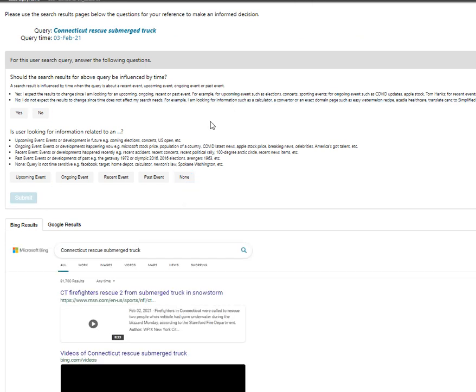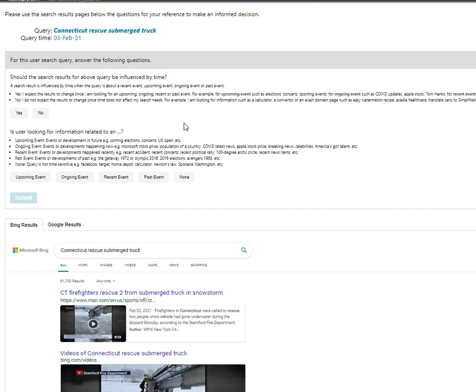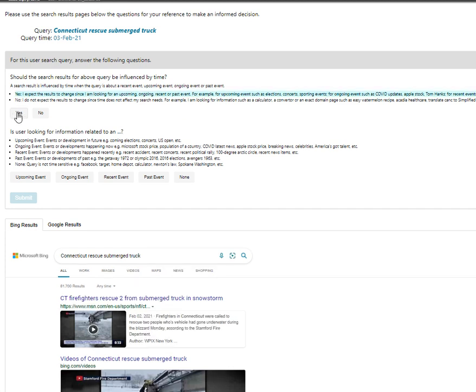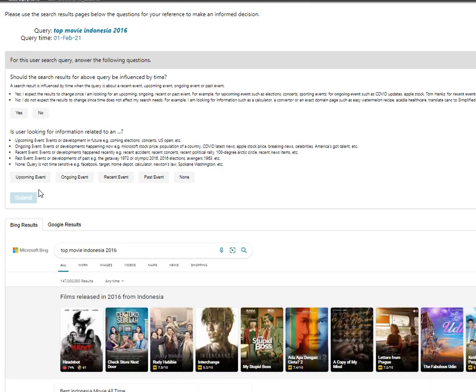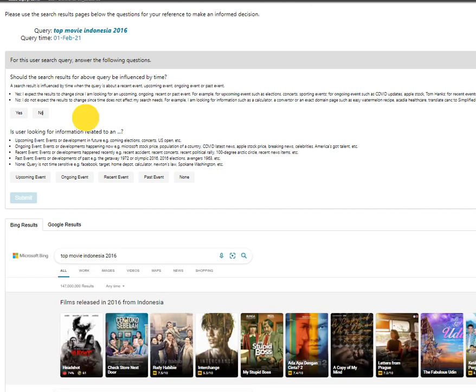Connecticut rescue submerged truck. No, it could be a past event. Top movies Indonesia. This is a yes, it's influenced by time, and it's a past event. I hope we got it right.